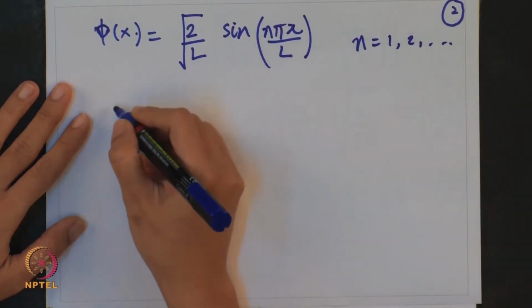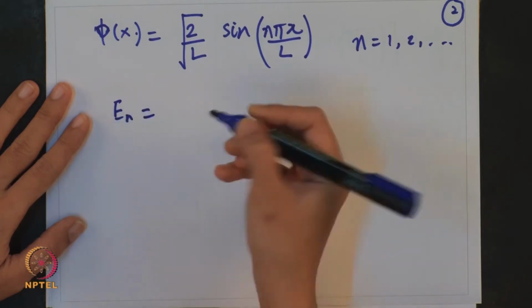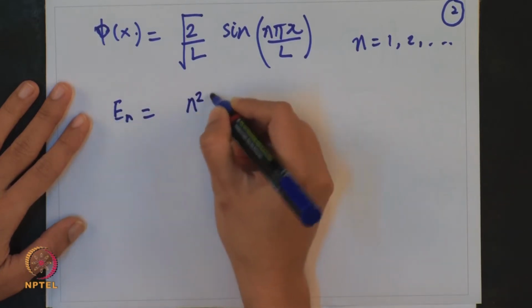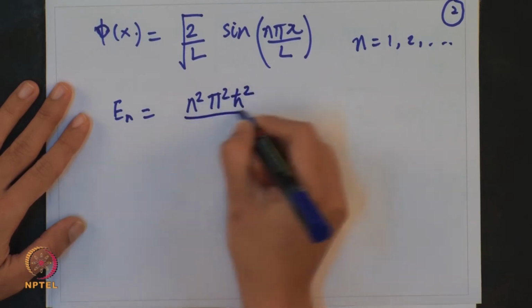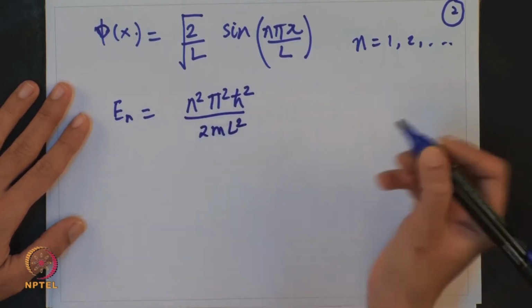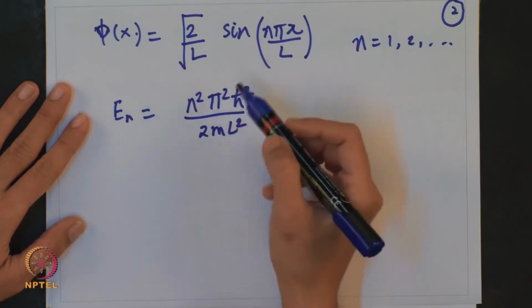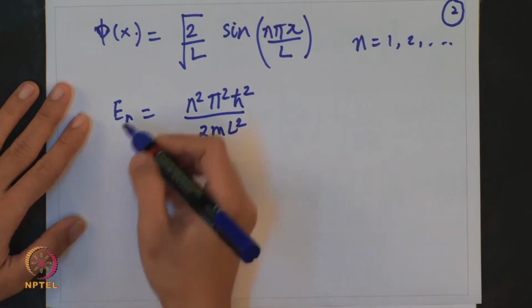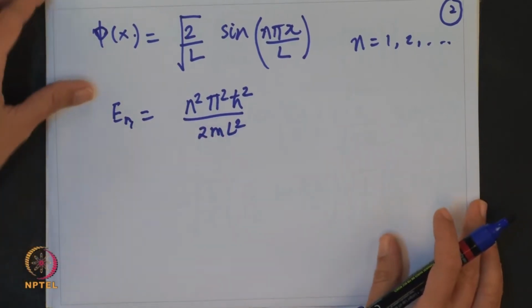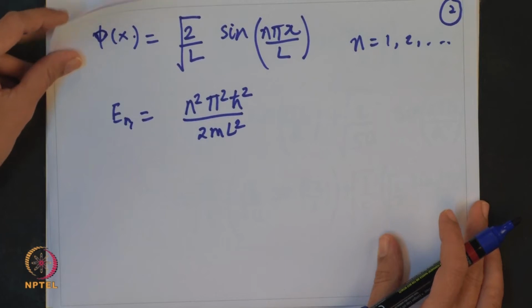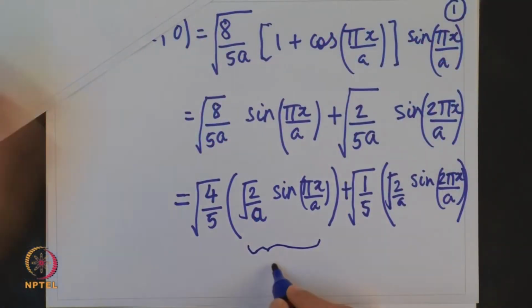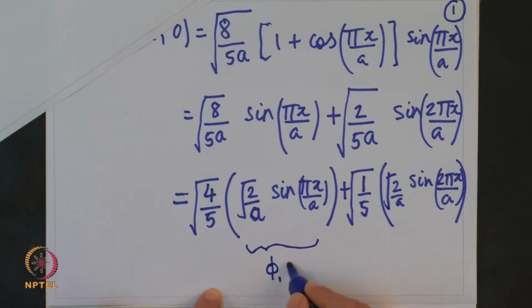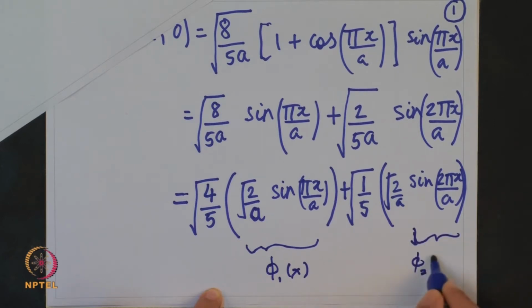And the corresponding energy E n was given by n square pi square h cross square upon 2 m L square, where L was the length or the width of the box. In this case we have it as a. So now what do we have? Using this you can see in the first expression this was my phi 1 of x, and this is nothing but phi 2 of x.